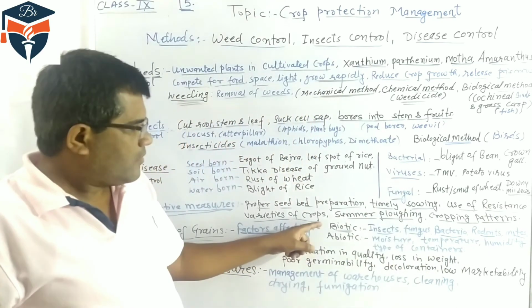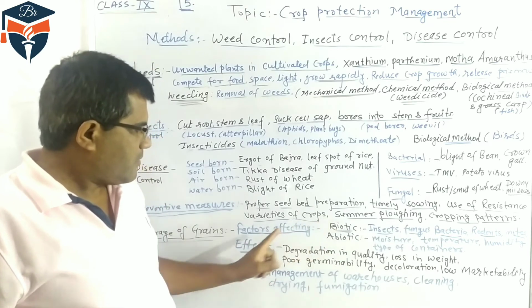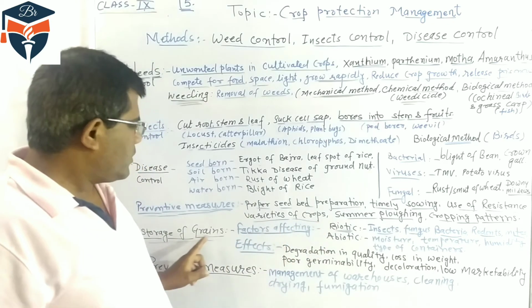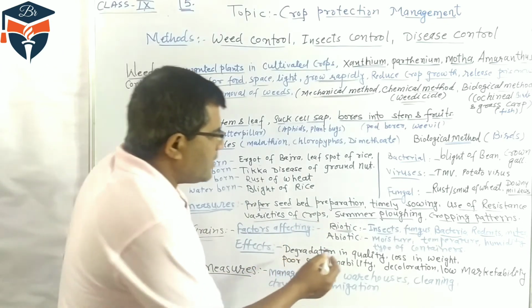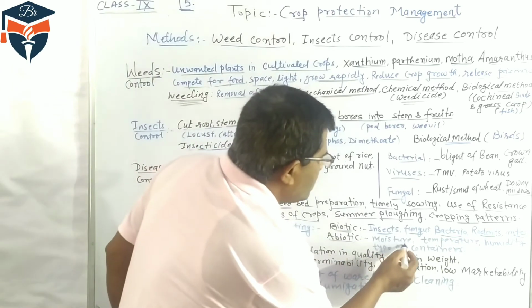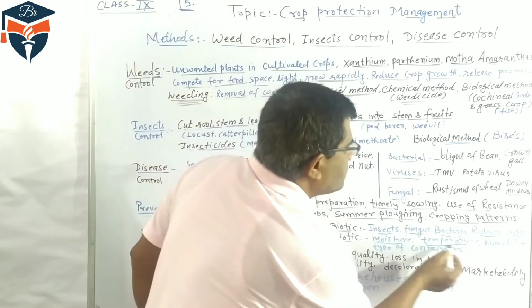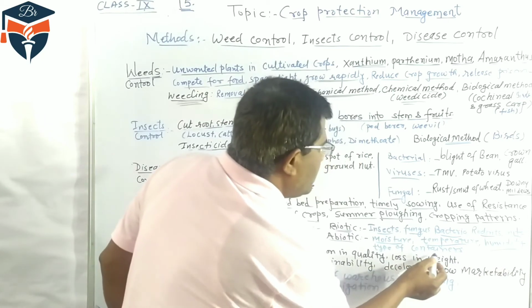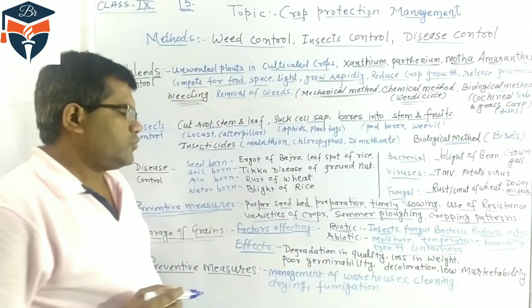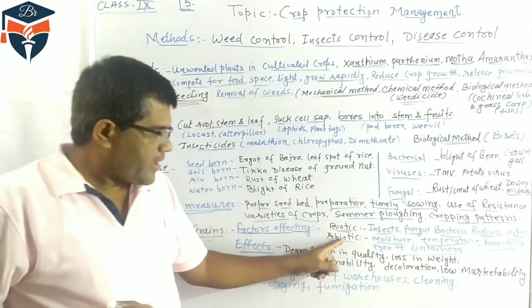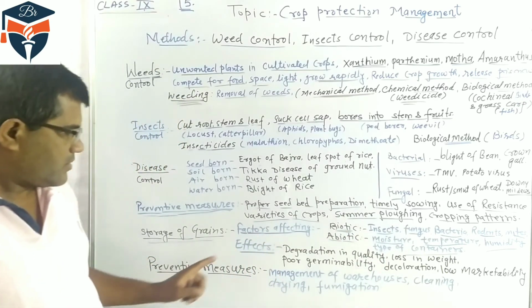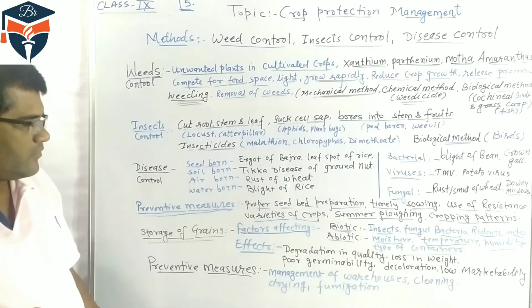These are the biotic components affecting stored grains. Similarly, abiotic, non-living factors: moisture, temperature, humidity, and the type of container where we store the grain. These are the abiotic factors affecting stored grains.